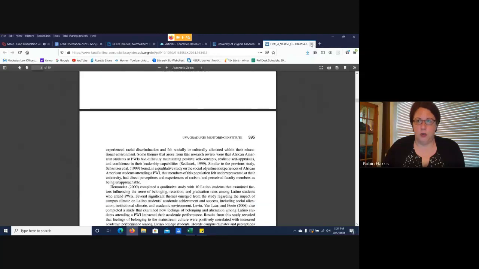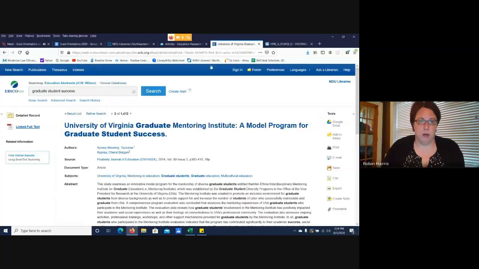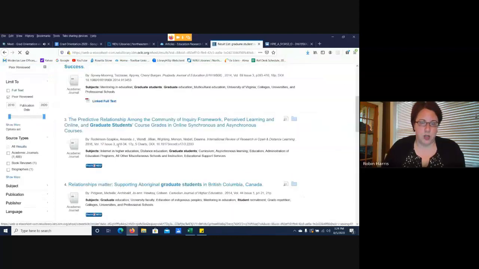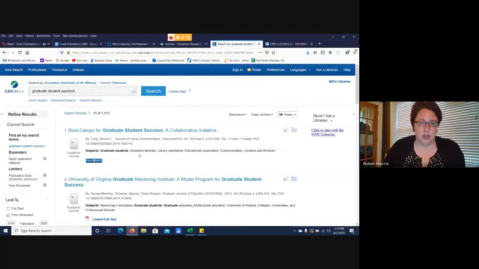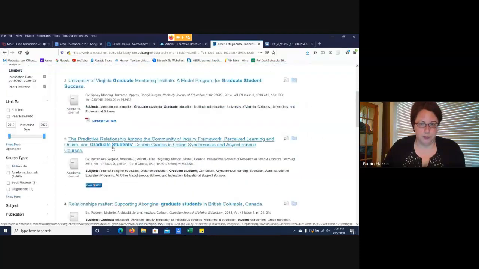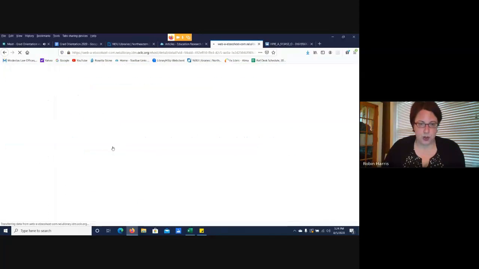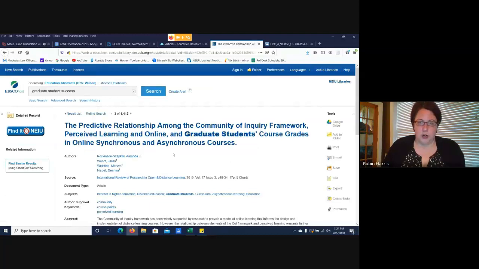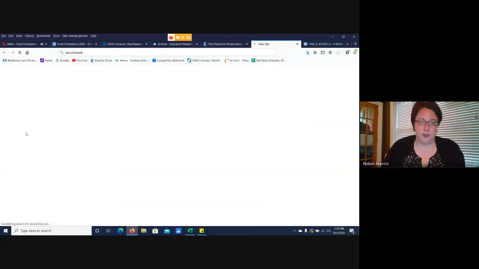But I want to show you another example of what happens if we don't have the full text as a part of the database search. So I'm going to go back to my result list and click on, I'm going to look at article number 3. When I get to this article information page, there is no link over here that says full text. So I'm going to click on this blue button that says Find It at NEIU.